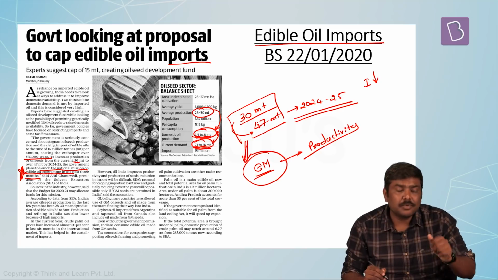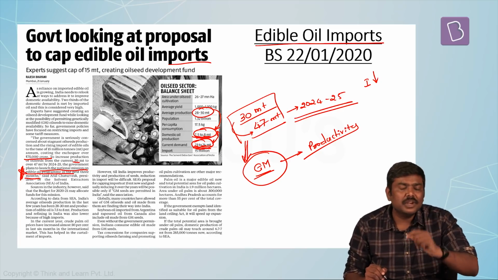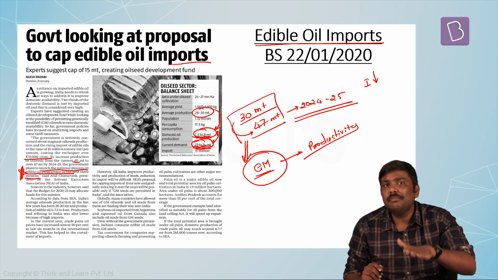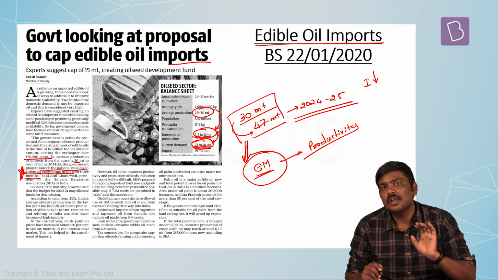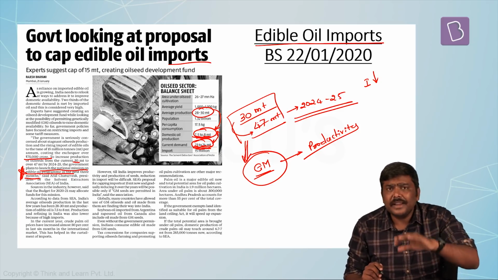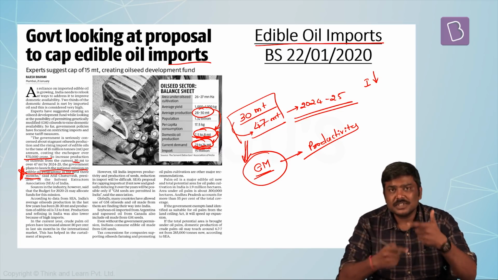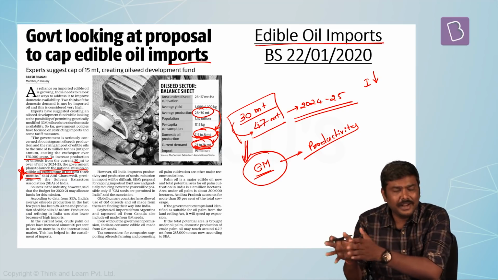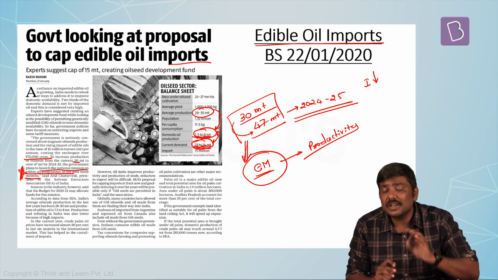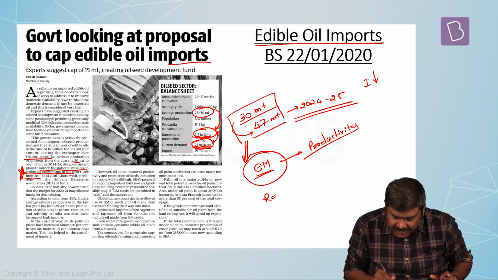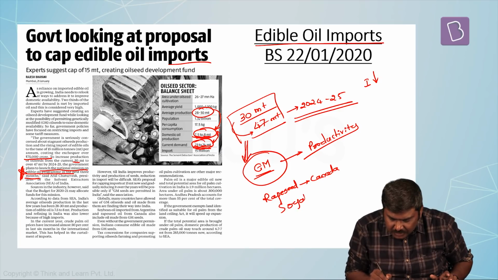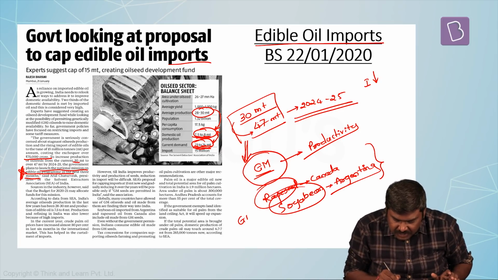And if I can increase the production as well as the productivity by promoting GM crop cultivation, the import dependence on edible oils will also come down. The article says some of the countries which have produced GM oilseeds are already processing and selling this oil to India. The countries quoted in this article are: rapeseed oil is being imported from Canada, soybean oil is being imported into India from Argentina. Some of these edible oils are from GM crops itself.